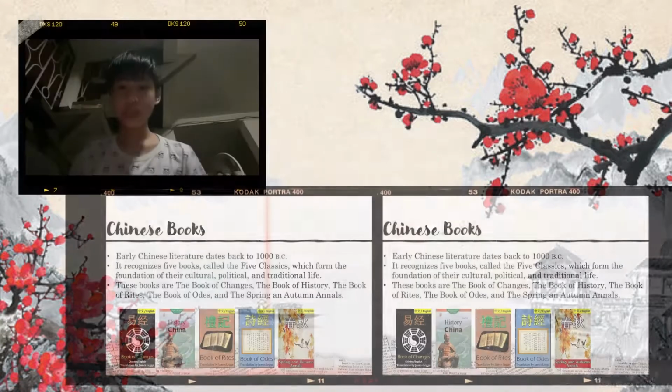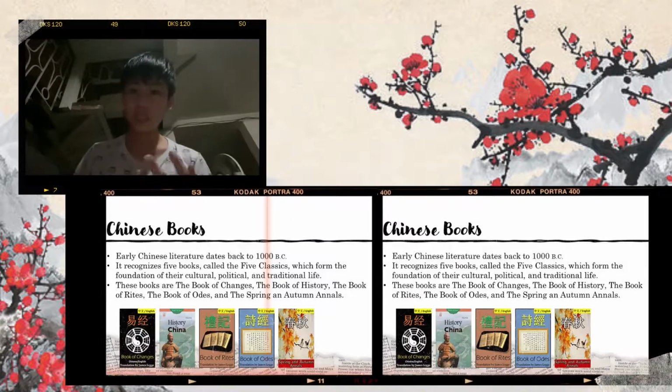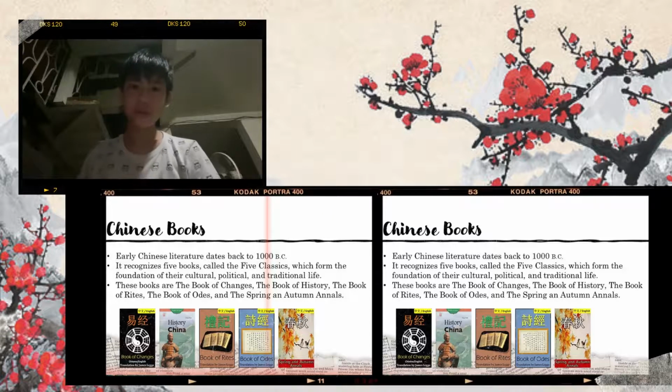Early Chinese literature dates back to 1000 BC. It recognizes 5 books called the 5 Classics. It is a corpus of 5 ancient Chinese books used by Confucianism as the basis of studies. These books are the Book of Changes, the Book of History, the Book of Rites, the Book of Odes, and the Spring and Autumn Annals. These are all written by Confucius.